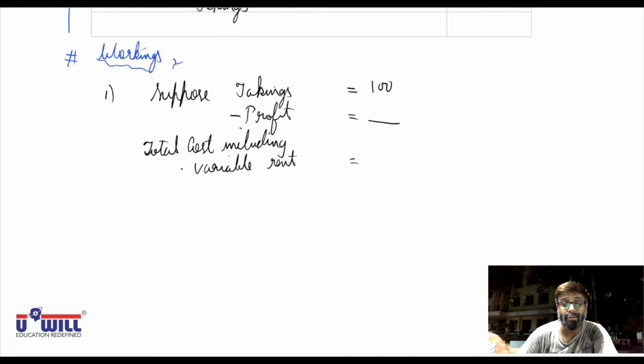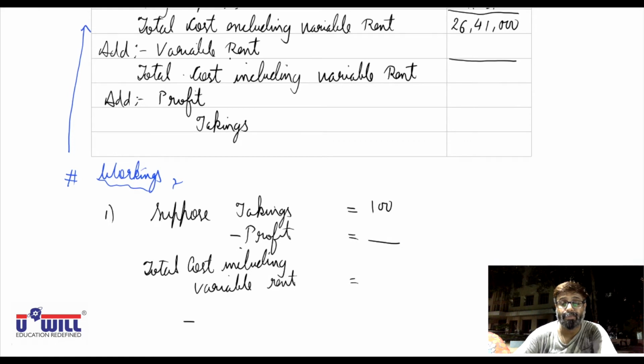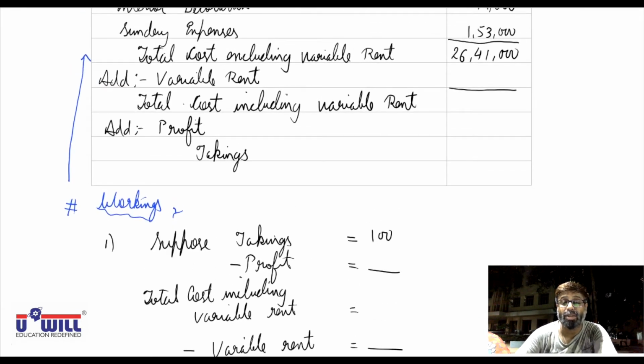In that, further if we go reverse, then we'll minus variable rent, and what we'll get is total cost excluding variable rent.